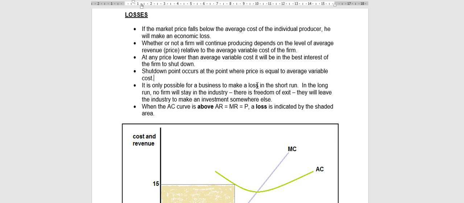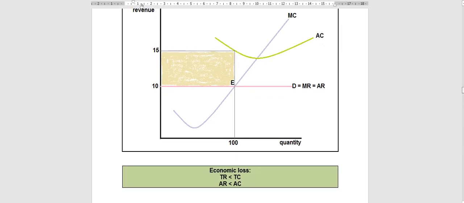Basically, when a firm is making a loss, it means that my total revenue is less than my total cost.